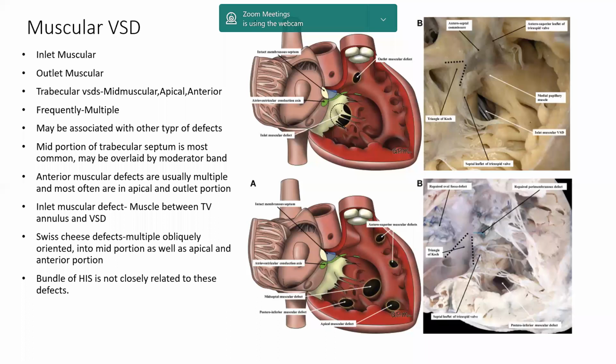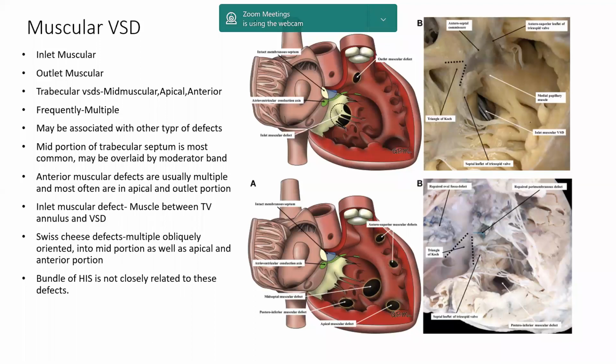The anterior muscular defects are usually multiple and most often are in the apical and outlet portion. In the inlet muscular defect, there is a muscle between the tricuspid valve annulus and the VSD. And whenever there are multiple VSDs, it's called Swiss cheese defect. And here all different varieties of muscular VSDs are present. They are sometimes obliquely oriented, so the openings in the right ventricle and the left ventricle are different.